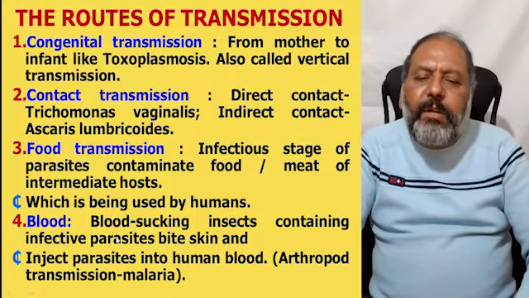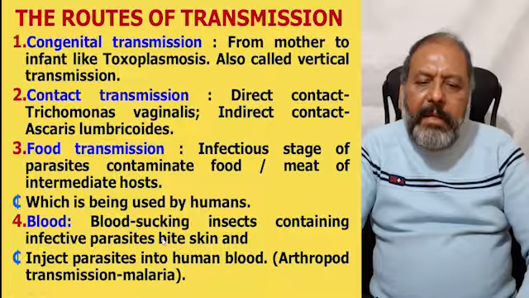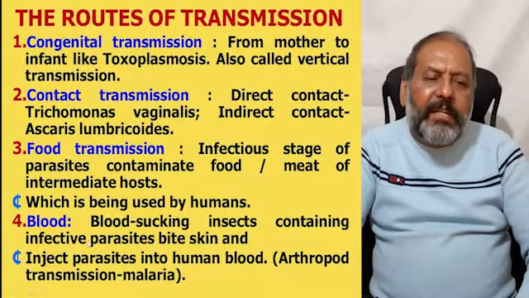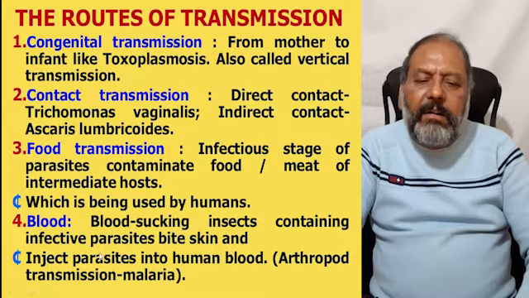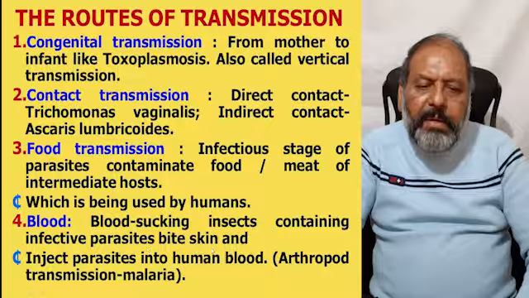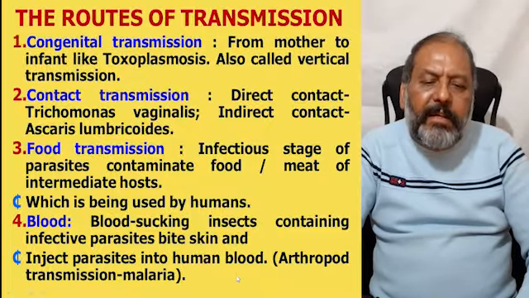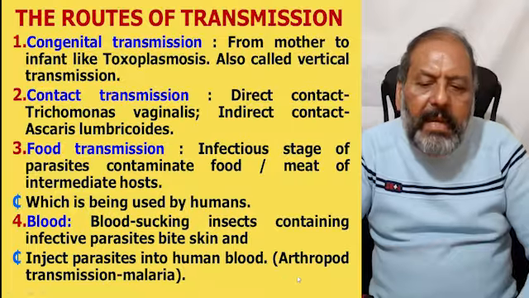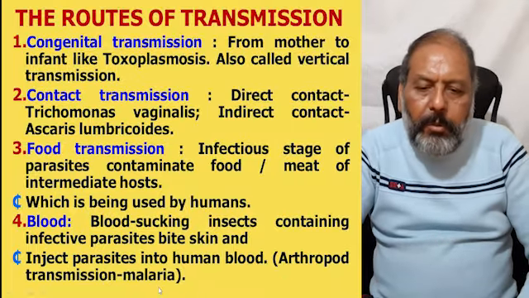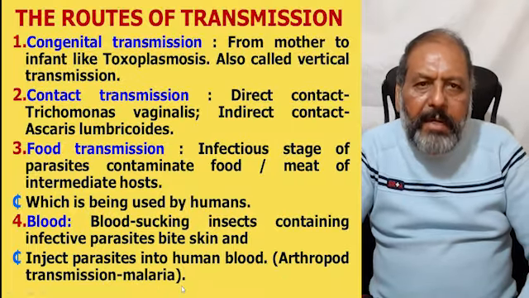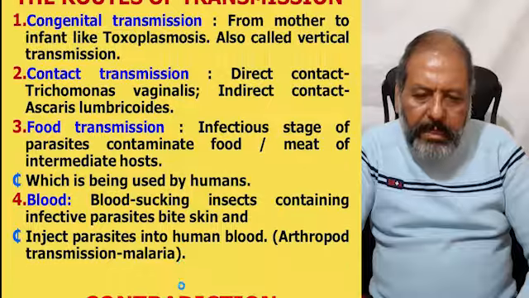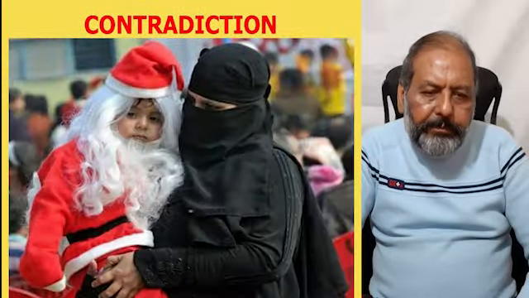The other route of transmission is blood, where blood-sucking insects containing the infective parasites bite the skin and inject the parasites into the human blood, as in arthropod transmission by the mosquito, by which malaria spreads.